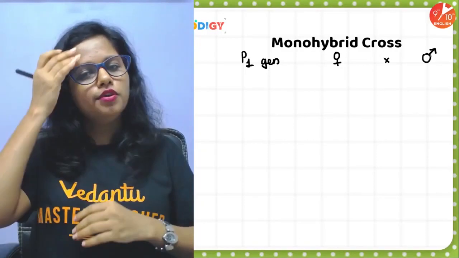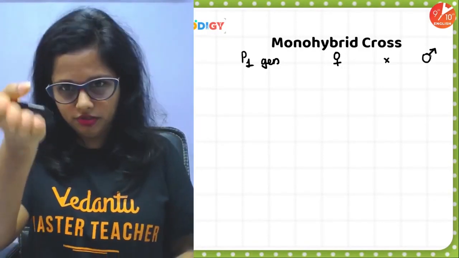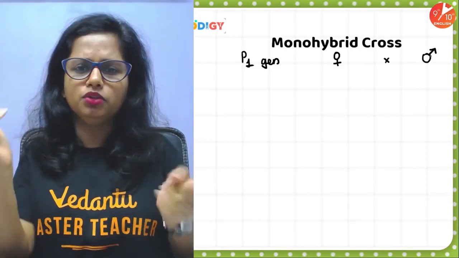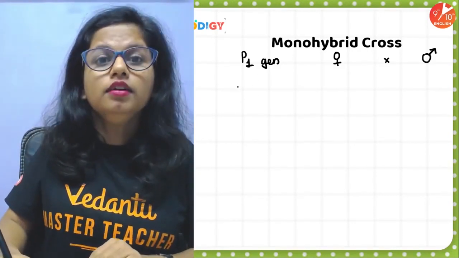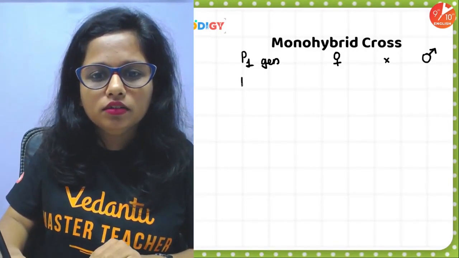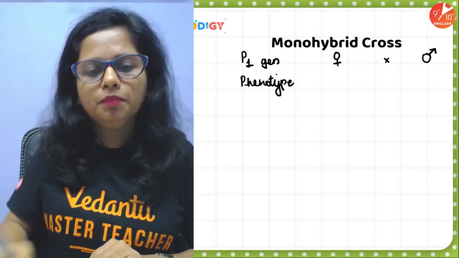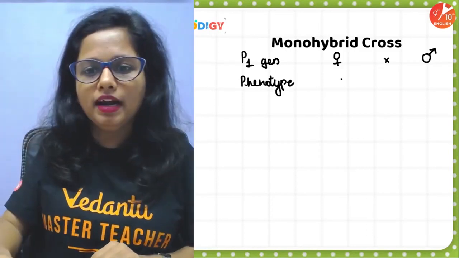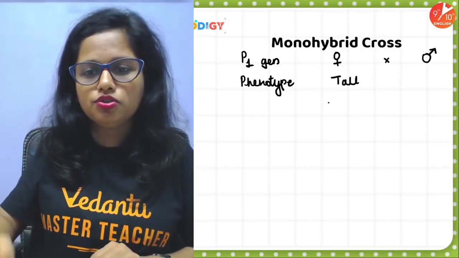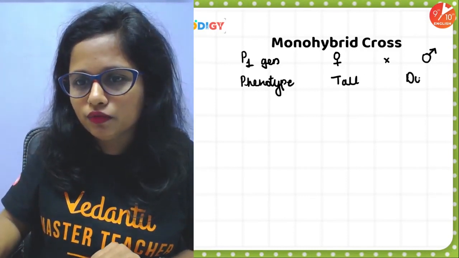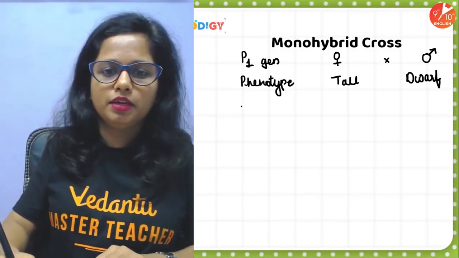Okay, so parental generation, the male plant and the female plant. Firstly I have written the female plant and then the male plant; you can flip it, your wish. Now here let us write the phenotype of the plant. One was tall and the other one was dwarf. This is the phenotype.